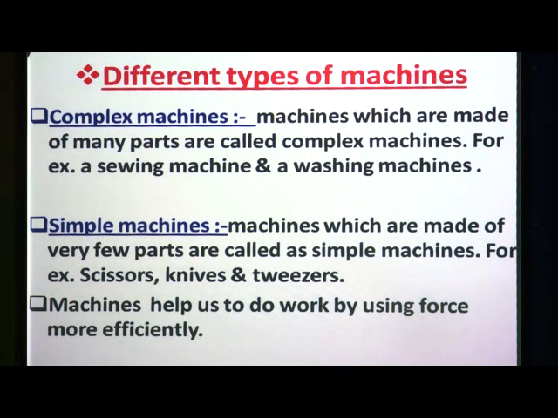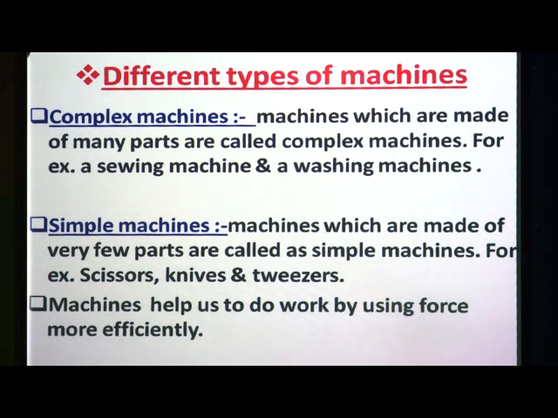But what is the use of the machine? Machines help us to do our work by using force more efficiently. Machines help us to do work by using force more efficiently. That means, if we use a machine for any purpose or any work, then we require less force, or we require less energy, and also it saves our time, it does our work faster and superior also. That is the importance of the machines.